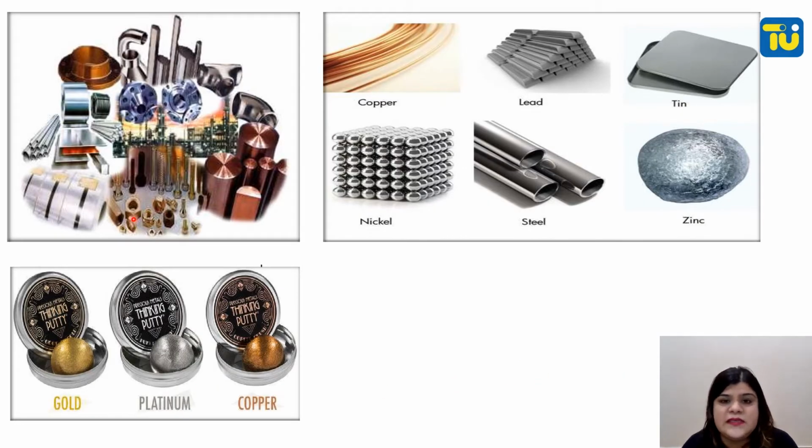As you can see, these are examples of metals. We have utensils made up of copper, made up of silver, made up of stainless steel. We will talk about what stainless steel is later, so we can take the example of steel right now. All these things are examples of metal, and you can say they are shiny, they have a shape, they are hard. Copper can be ductile and malleable, and can be beaten into thin sheets like aluminium foil, etc.